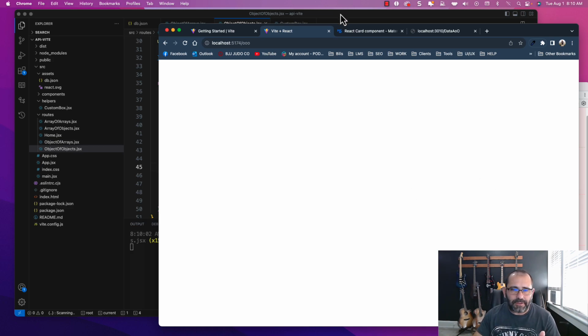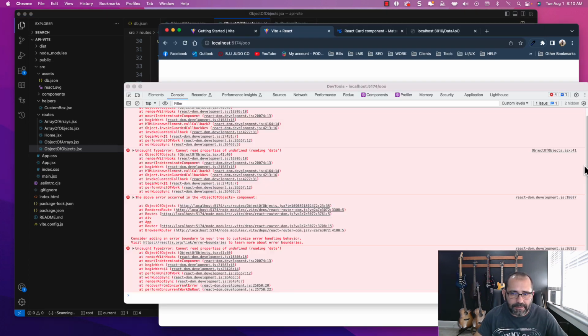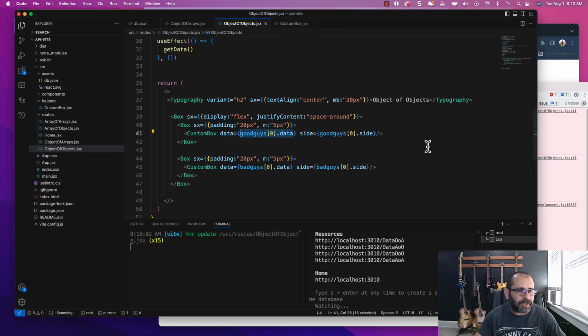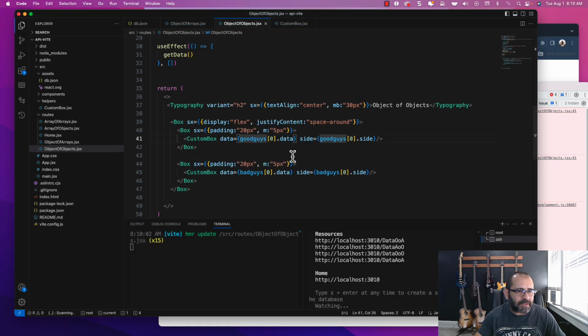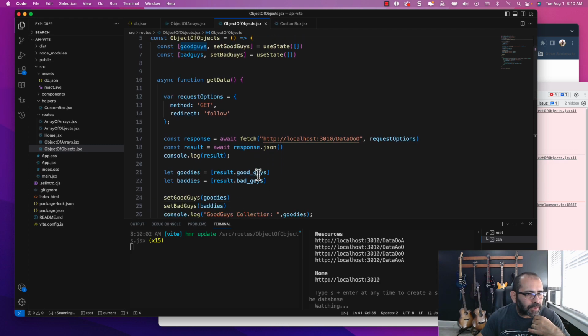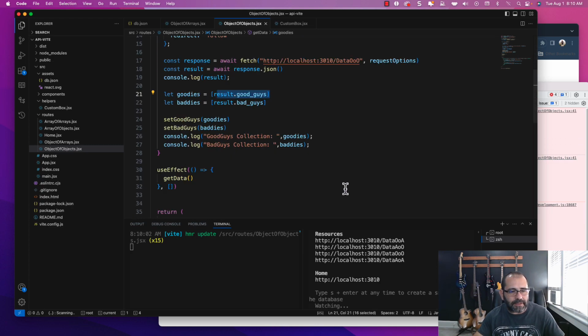So this is basically what I was talking about earlier. You were trying to access data that isn't there yet, and it should probably be an empty bracket. It's not even showing the reading of the data, because it's basically saying that good guys, which is this right here, doesn't contain the data in it yet.